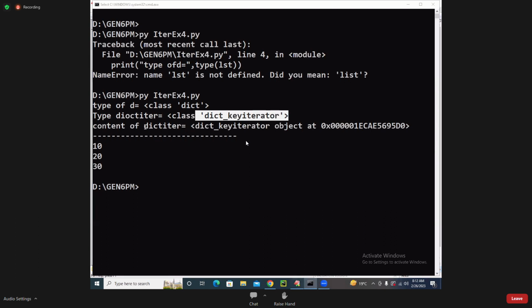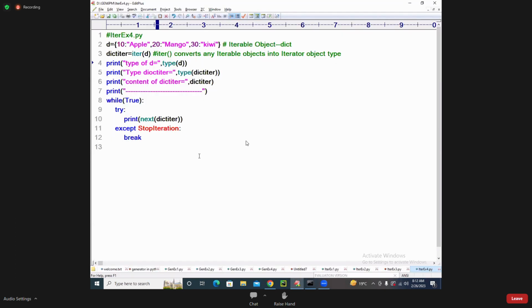So how do you get those values now? I want to get it something like this. How do you get the value of it? Because you know the main thing is keys. If you want to get the value of the key, the dict iterator gives you the key. I will pass it here. What is the value? I will take it.